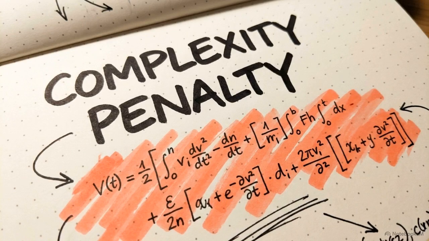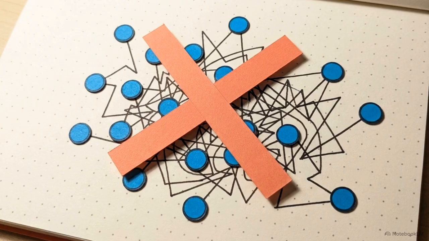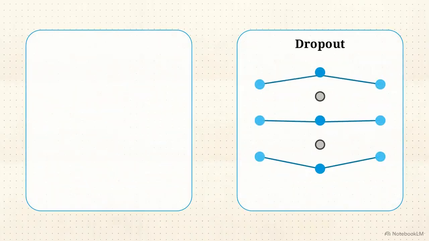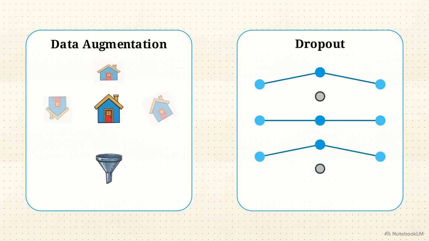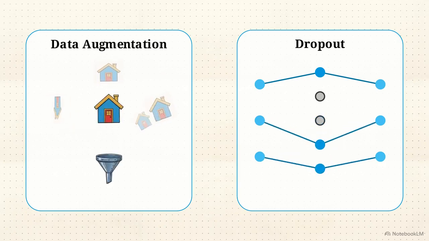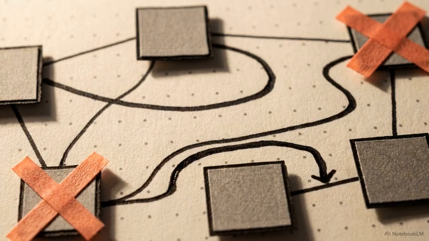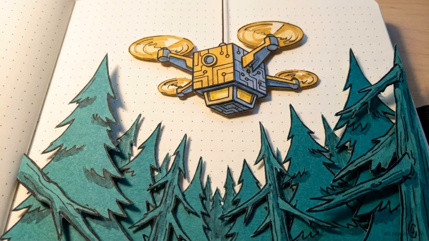This adds a mathematical penalty to the training process, discouraging the system from creating the overly complex, convoluted rules that lead to overfitting. Another method is dropout, shutting down random network connections to force robust internal logic. Finally, data augmentation alters training examples, like rotating images, ensuring the model learns core features rather than specific orientations. These intentional hurdles strip away the model's ability to cheat. By surviving these constraints, the system develops a generalized understanding holding up in the real world.